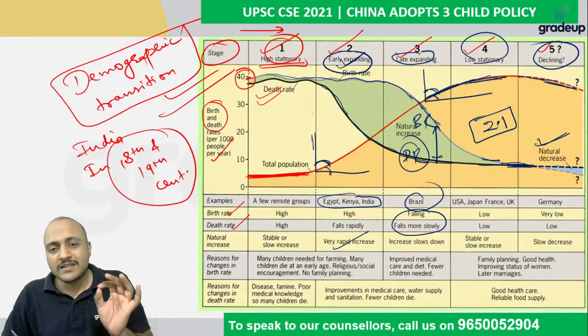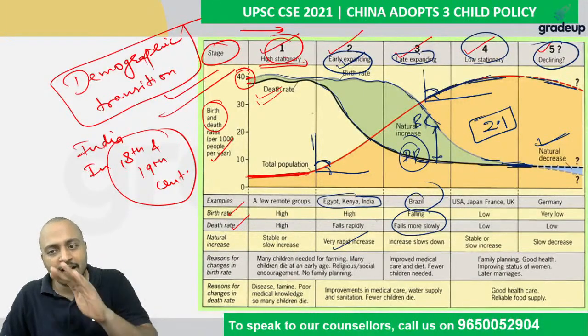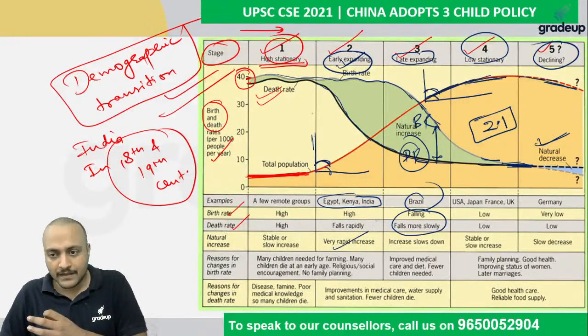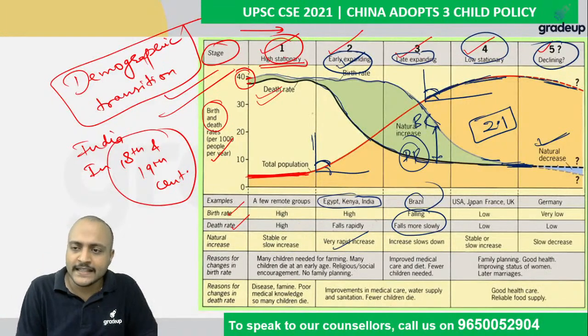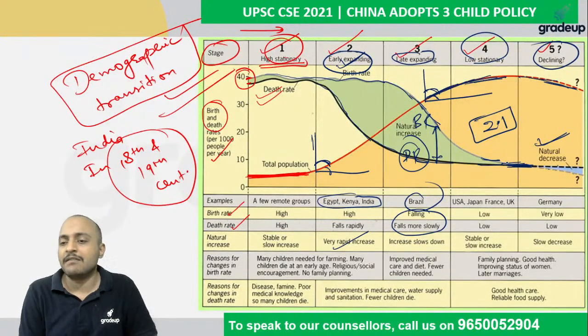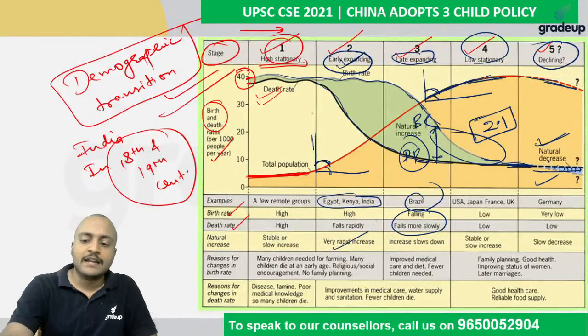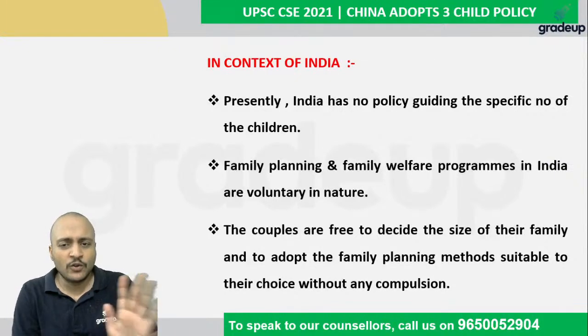Can you increase the death rate so that you can increase your population? No, because death rate is going to remain constant and very low because of the high level of development, high standard of medical facilities, great infrastructure, great social and cultural standards. So death rate remains stagnant and very low, but birth rate will also be less because of these efforts, and population will start reducing in the next stage. So this is the current scenario. What about India? Guys, I hope all of you understood this.